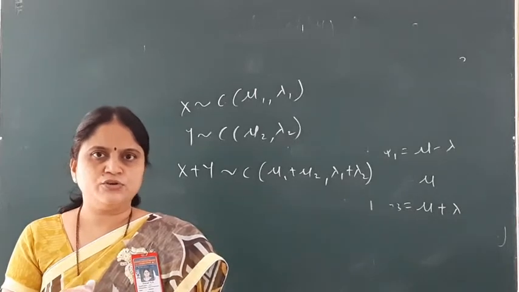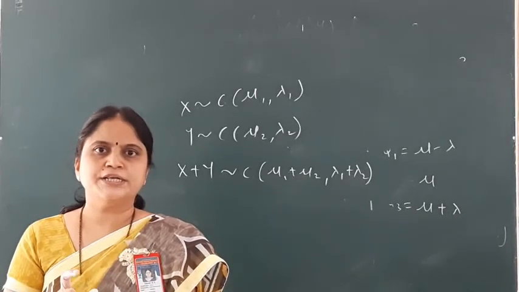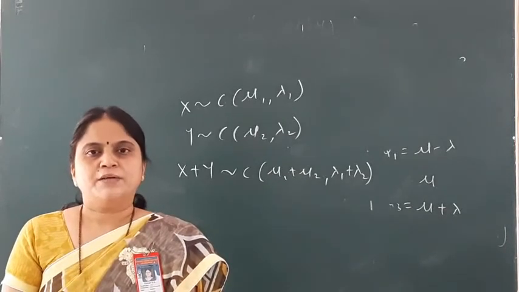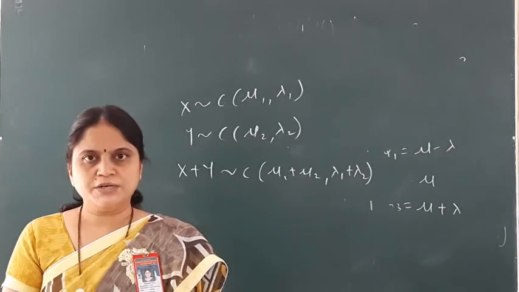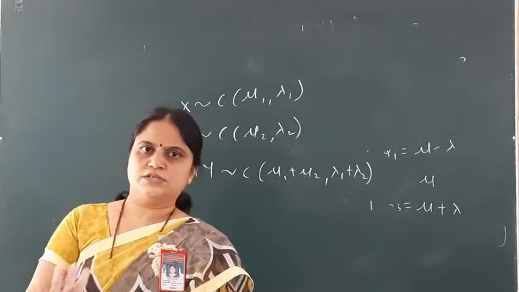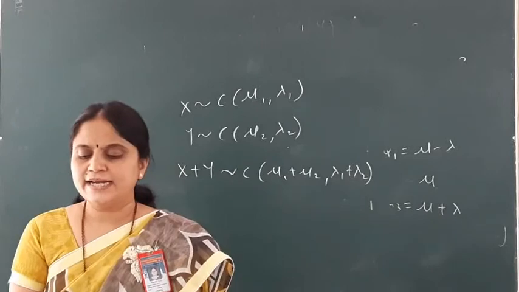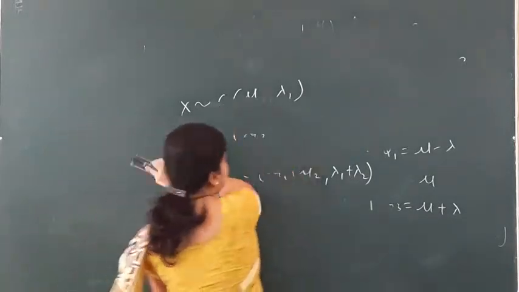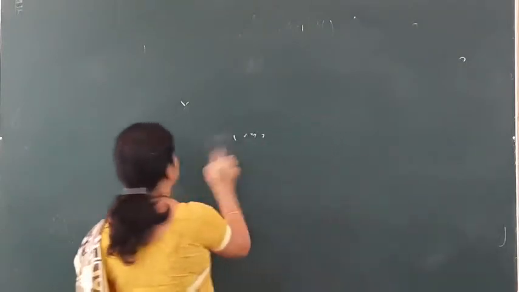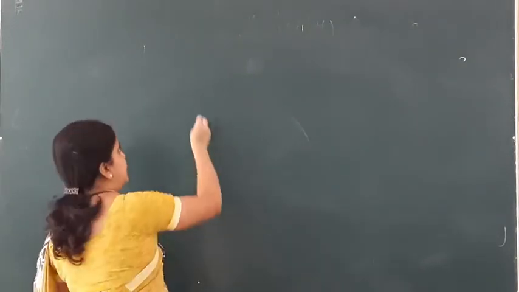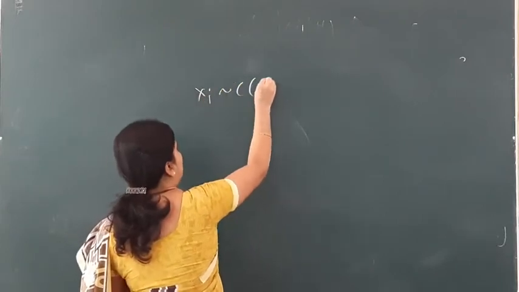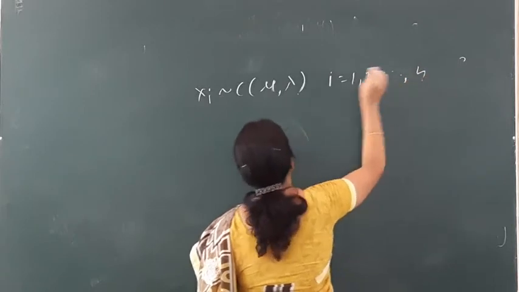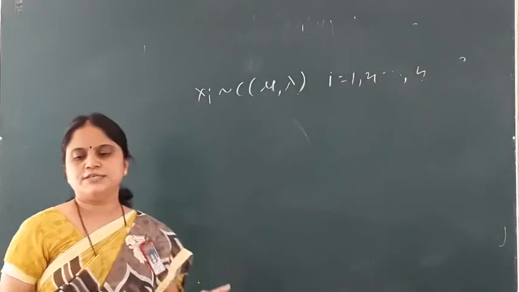What is IID? The meaning of IID is independent and identically distributed. Identical means parameters are same. Independent, you know the concept of independence. So IID random variables each having Cauchy distribution with parameters mu comma lambda. That means I can write this statement as Xi follows Cauchy with mu comma lambda, i is equal to 1 up to n. That is, for all the values the distribution is same.